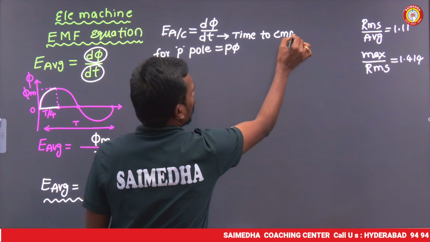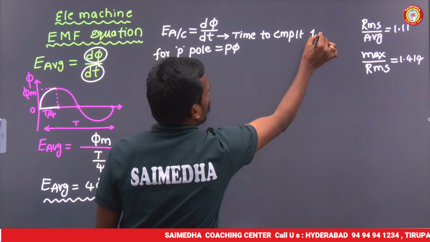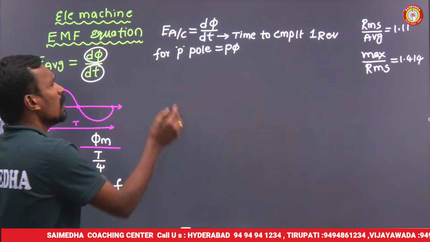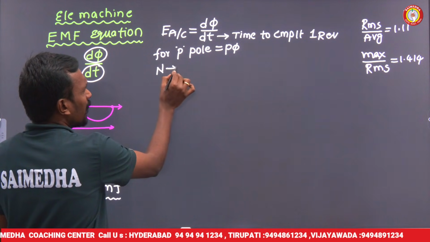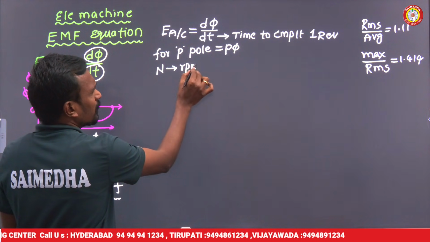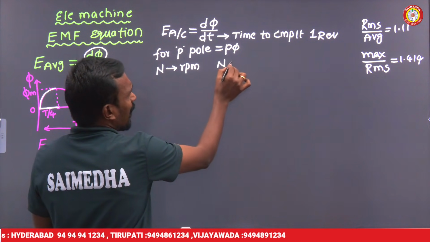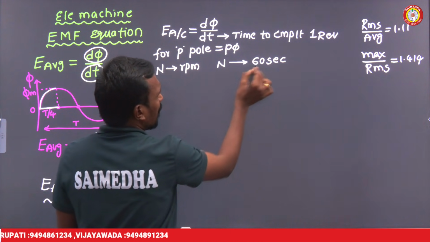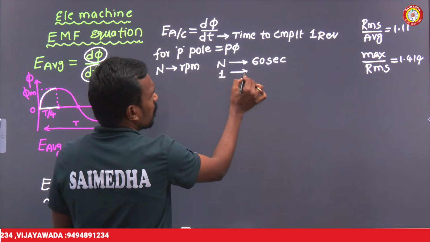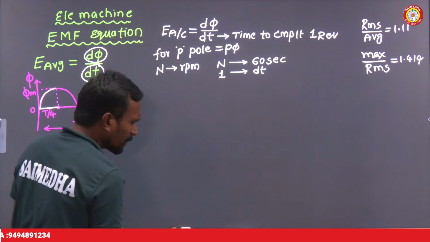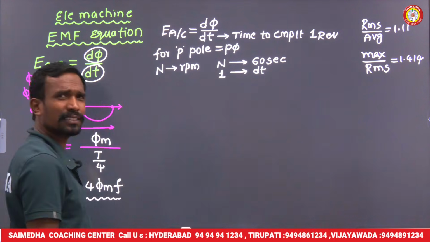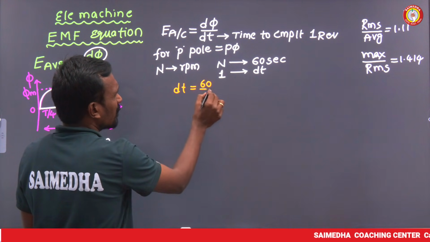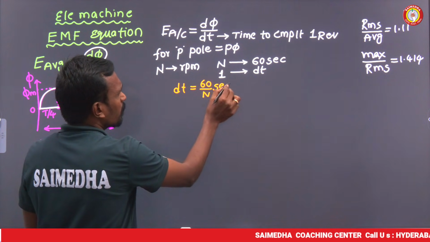What is the time taken to complete one revolution for the rotor? Generally, we know N revolutions per minute, which means it can complete N revolutions in 1 minute. But I want one revolution. For one revolution, how much time will it take? Cross multiplication: dt is equal to 60/N seconds.